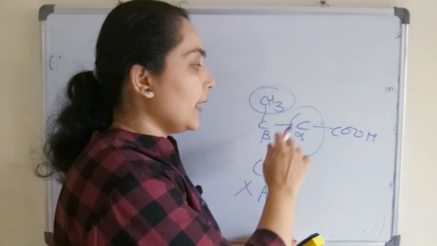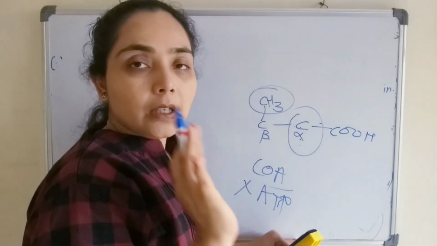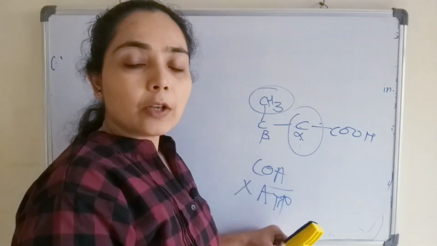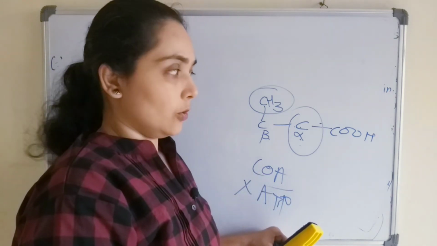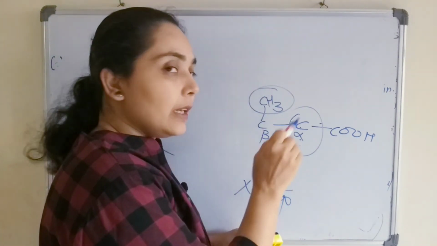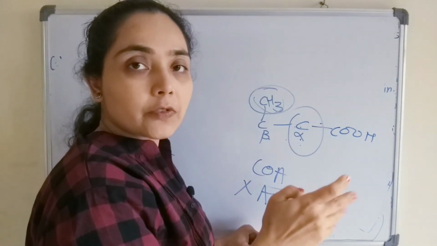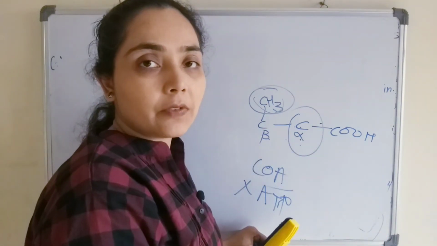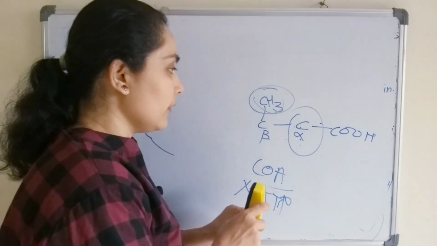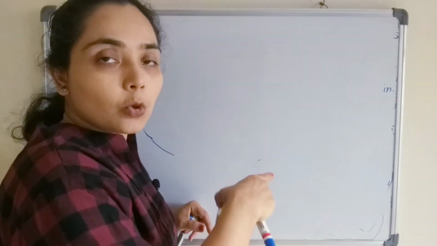So this is a brief idea about the alpha oxidation. Alpha oxidation takes place mainly in the brain and the liver. The site for the alpha oxidation is the endoplasmic reticulum as well as the peroxisome. So what is alpha oxidation? It takes place when in some fatty acid a methyl group is present at the beta carbon, which will block the beta oxidation. Then alpha oxidation will take place, where one carbon atom is removed. Shortening will take place by removing one carbon atom instead of 2 carbon atoms, which we had seen in the beta oxidation.